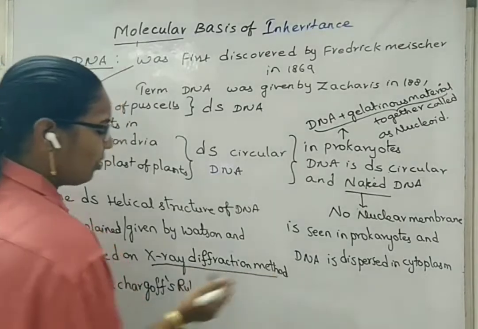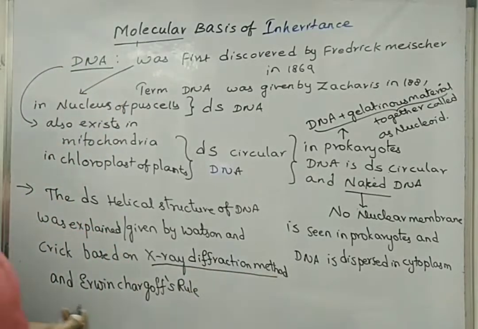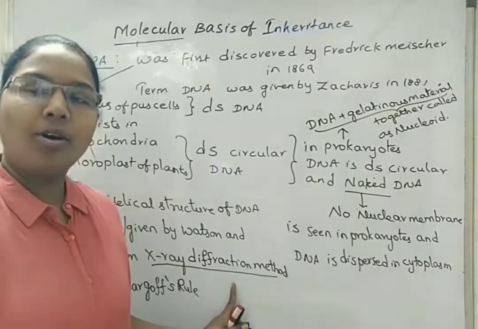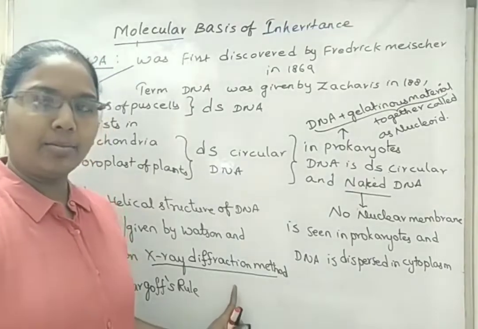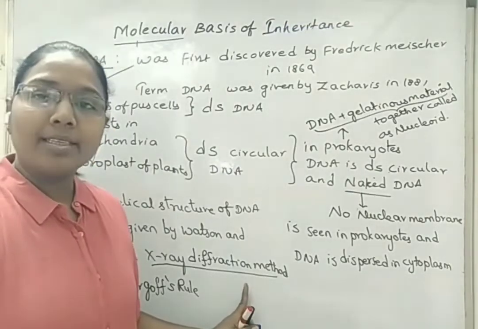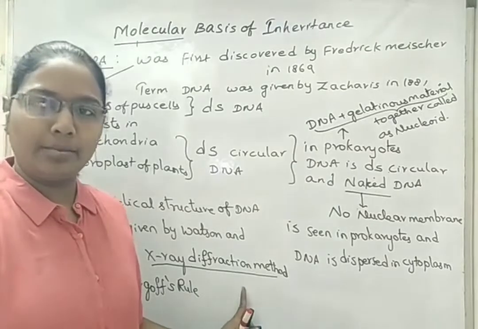What is this X-ray diffraction method? By exposing X-rays onto a substance, the atomic and the molecular structure, nothing but the crystallographic structure of a material, can be known.